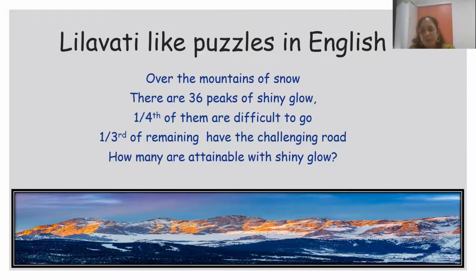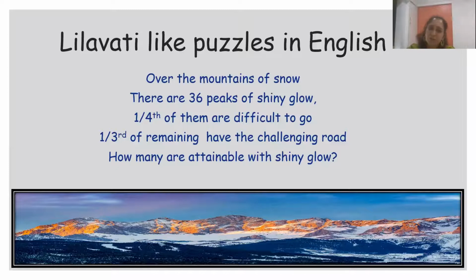And 1/3 of the remaining, so 1/3 of 27. The remaining ones are 27, and 1/3 of them is 9. So 9 have the challenging road. So 9 are again difficult to go. So 27 minus 9. How many are attainable? We have a choice of only 18.